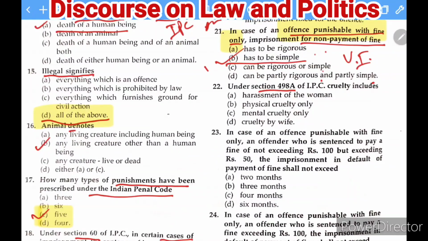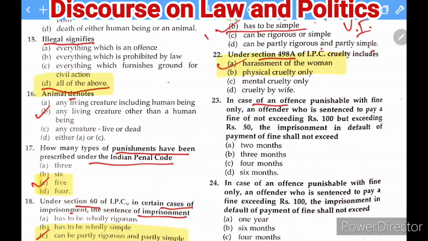Under section 490A of the IPC, cruelty includes. So what is the meaning of cruelty under section 490A of the IPC? The options are: harassment of the women, physical cruelty only, mental cruelty only, cruelty by the wife. So the right answer of this question is A, that means harassment of the women. So this is the right answer. Okay, I am highlighting this. Under section 490A of the IPC, cruelty includes harassment of the women.